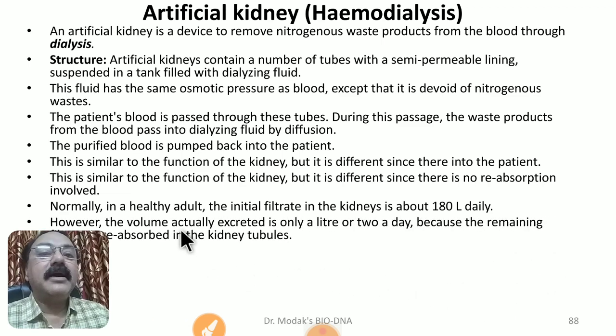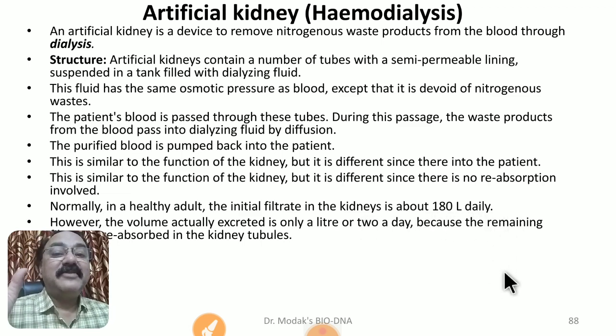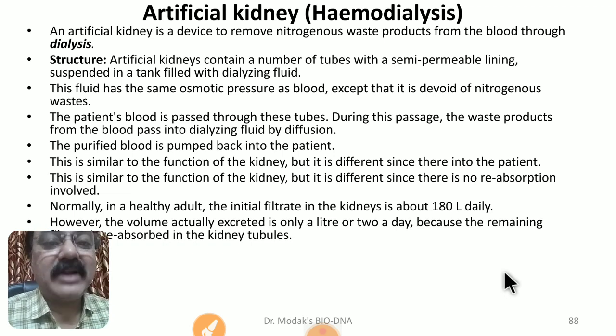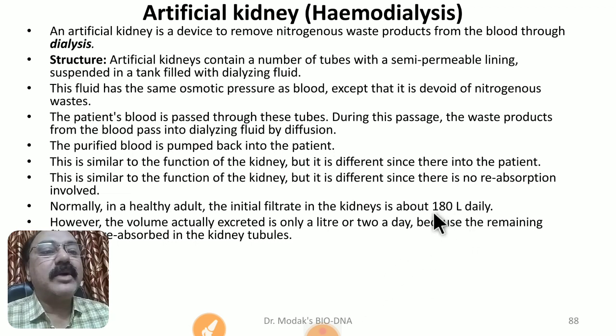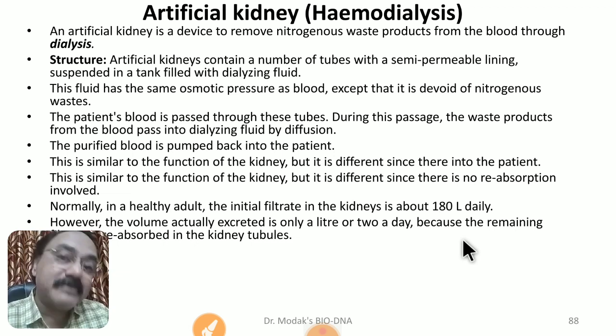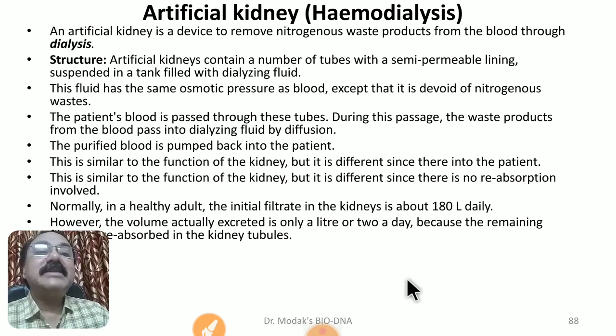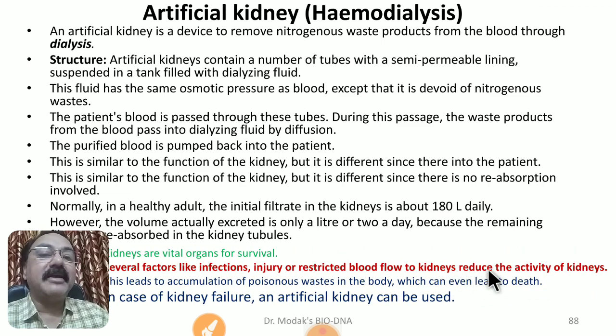In a healthy adult, the initial filtrate in the kidney is about 180 liters daily. Try to understand, the filtrate that occurs in the Bowman's capsule, I called ultrafiltration. But have you noticed that our body is not throwing out about 180 liters of urine? No, it is just 1 to 2 liters. Why? Because the remaining 178 to 179 liters of filtrate is reabsorbed. So our kidney is reabsorbing the useful material very effectively, and this is the reason that our body is maintaining body water and salt concentration effectively.